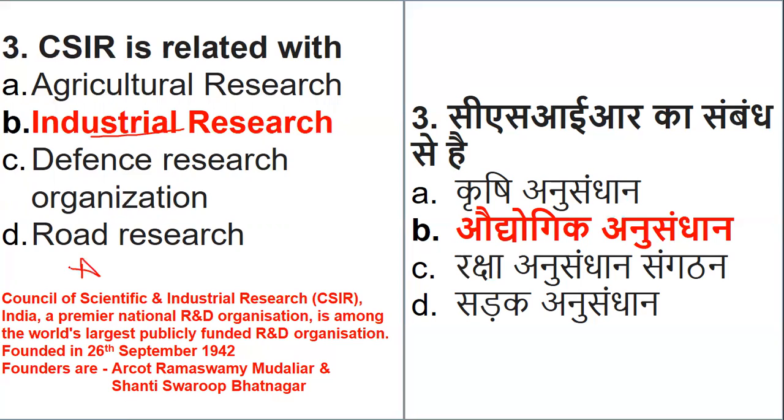So you should know these details very well. Council of Scientific and Industrial Research looks after industrial research. It is one of the national institutions for research and development, founded in the year 1942.